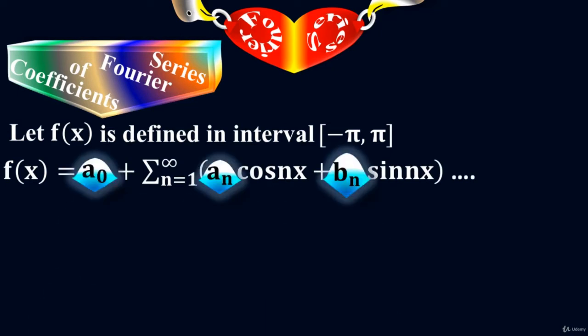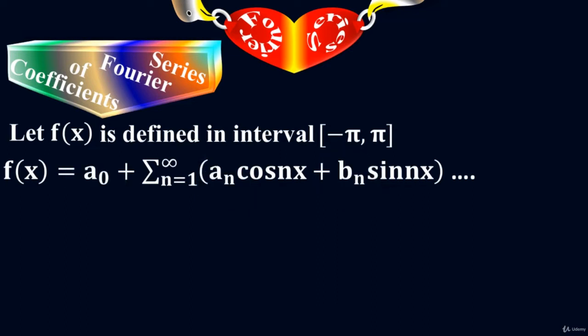In some books or in some tutorials you may see that the interval is from 0 to 2 pi. Whether you take it from minus pi to plus pi or from 0 to 2 pi, it makes no difference, because the range from minus pi to plus pi is one complete cycle, and the range from 0 to 2 pi is also one complete cycle. So it's up to you which one you take. Let me derive the formulas for these three coefficients. Take a sub naught first.